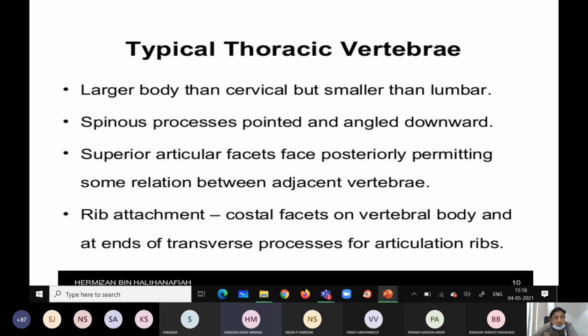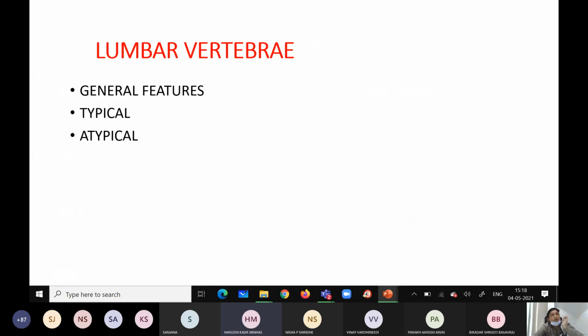So to identify the thoracic vertebra, you should know the costal facet, which articulates with the rib, and the spinous process should be pointed and the longest, longer than the transverse process. Now come to the next one.